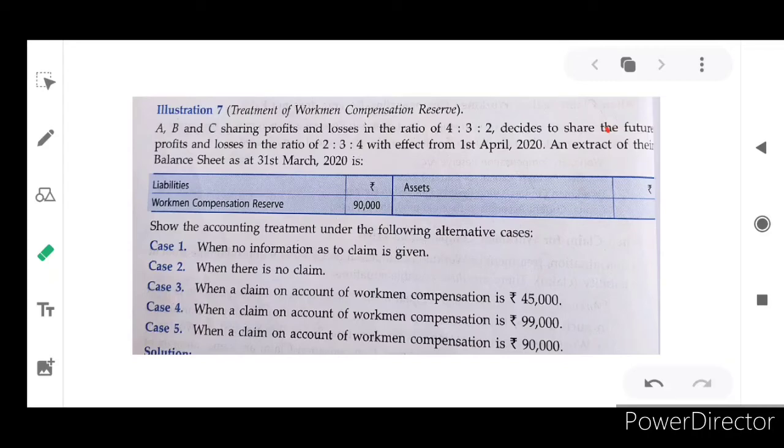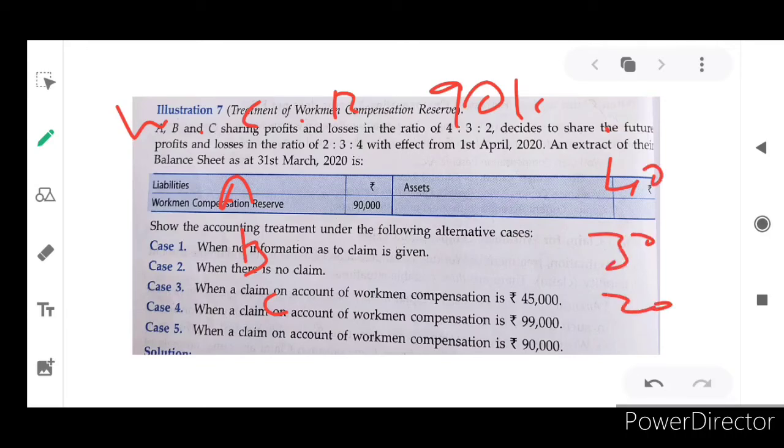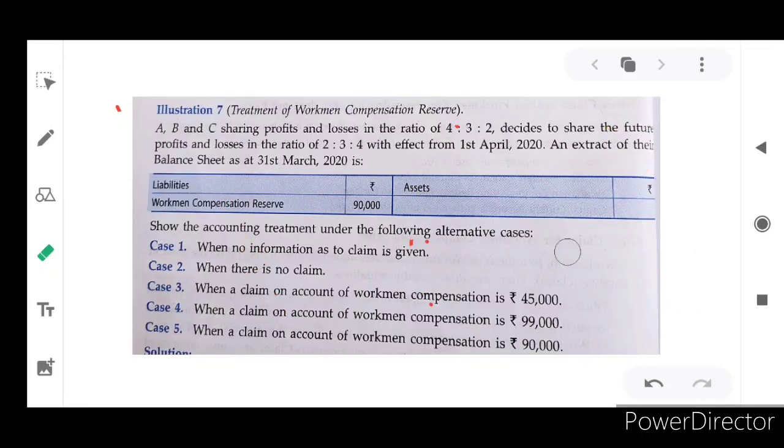So workman's compensation reserve account debtor 90,000, and the partners are A, B, C. So for A 40,000, for B 30,000, for C 20,000. A's capital account, B's capital account, C's capital account. I hope you understand. So no information is provided especially for workman's compensation, but we are having reserve.